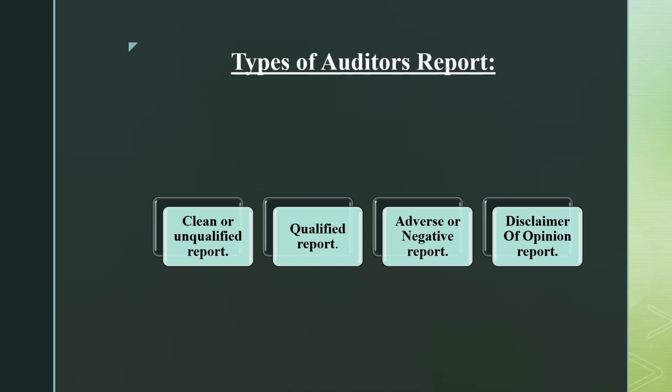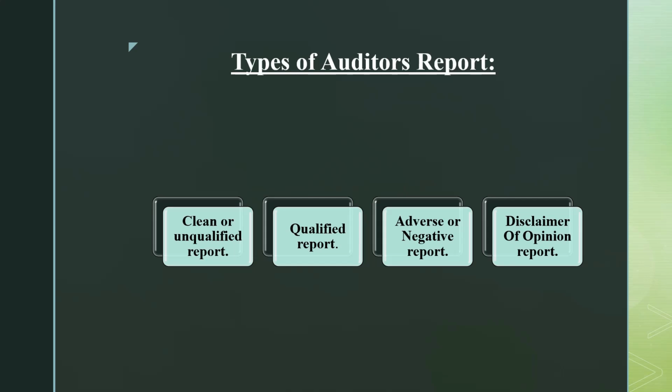Whenever financial statements are manipulated or misstated and the auditor comes to know, he asks the management to correct themselves in the particular area where the statements have been misstated. It does not affect the whole of the financial statements.